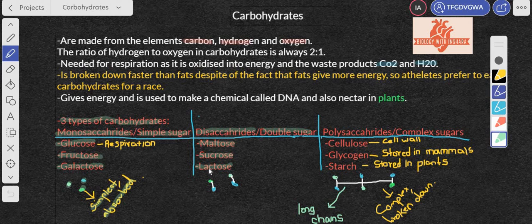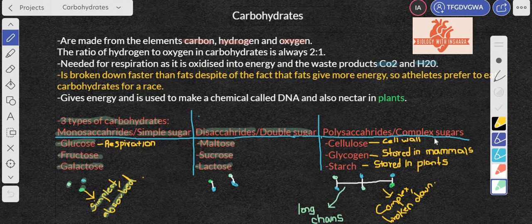So how are disaccharides formed? When two different monosaccharides combine together, you get a disaccharide or a double sugar. Just from the name, you can tell that when you get two monosaccharides, both of which combine with one another, you should get your disaccharide.